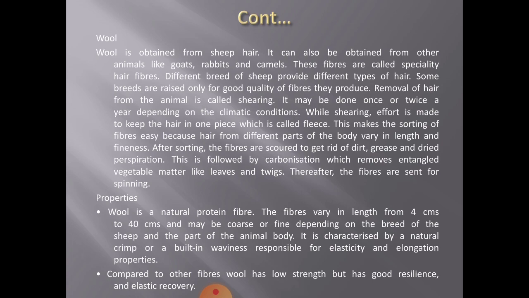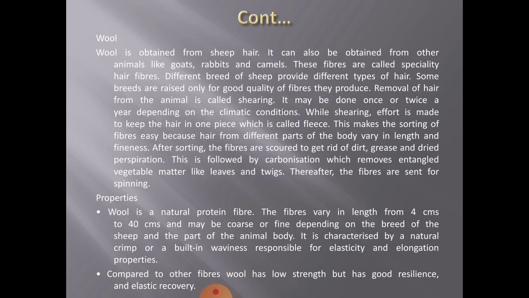Second is your wool. Wool is obtained from sheep hair. It can also be obtained from other animals like goats, rabbits and camels. These fibers are called specialty hair fibers. Different breeds of sheep provide different types of hair. Some breeds are raised only for the good quality of fibers they produce.